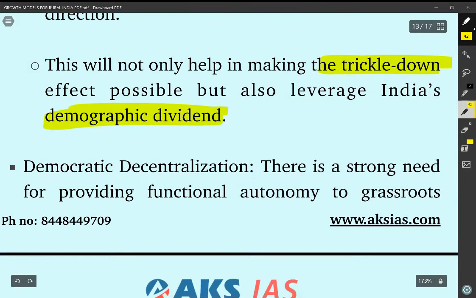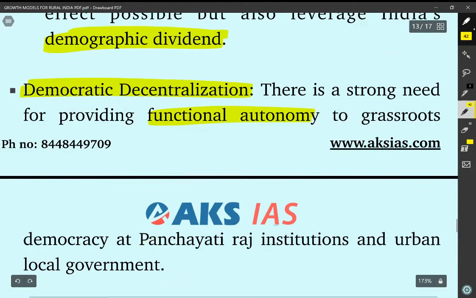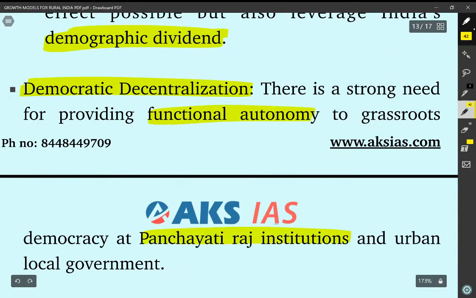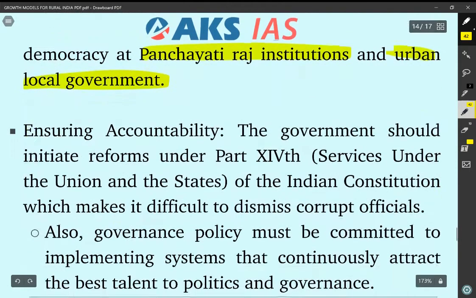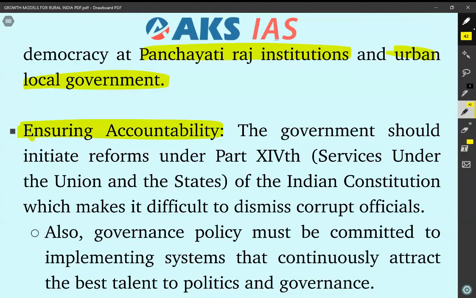Number two, democratic decentralization. There is a strong need for providing functional autonomy to the grassroots democracy at Panchayati Raj institutions and urban local governments. Thus, number three is ensuring accountability. The government should initiate reforms under Part 14, that is, services under the Union and States of the Indian Constitution, which makes it difficult to dismiss corrupt officials. So, this Part 14 of the Indian Constitution is making it difficult to dismiss corrupt officials.